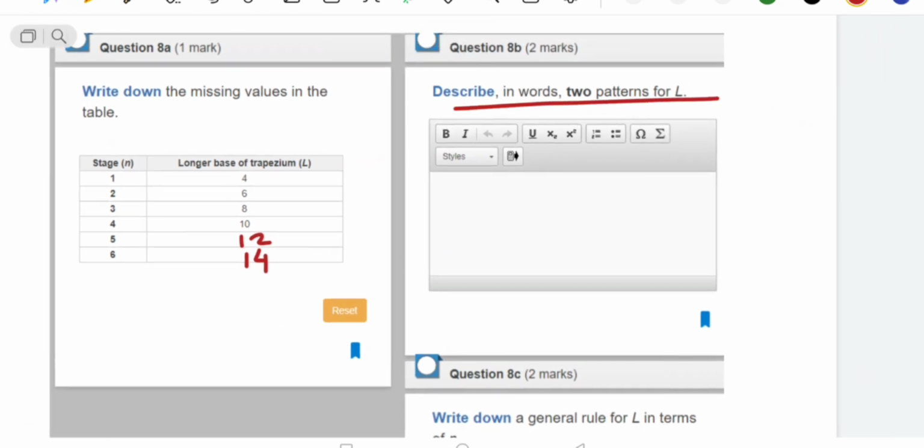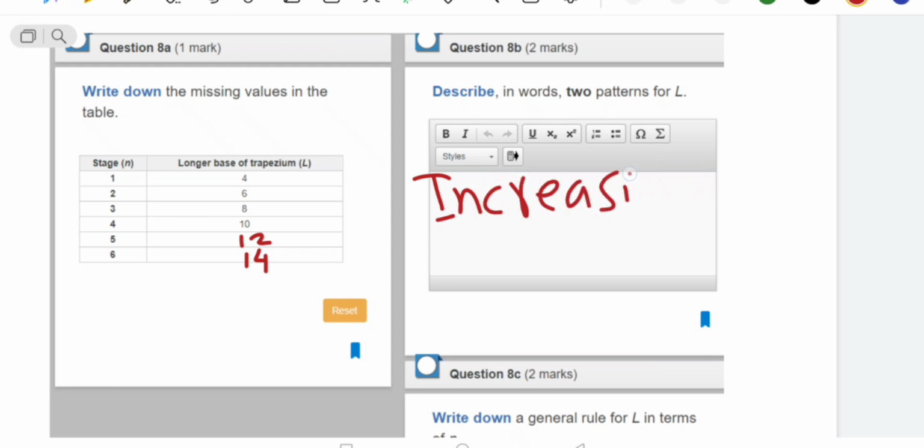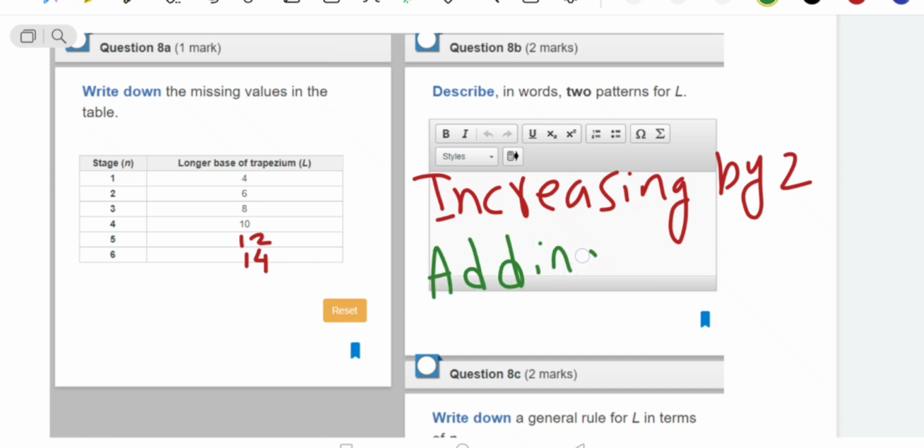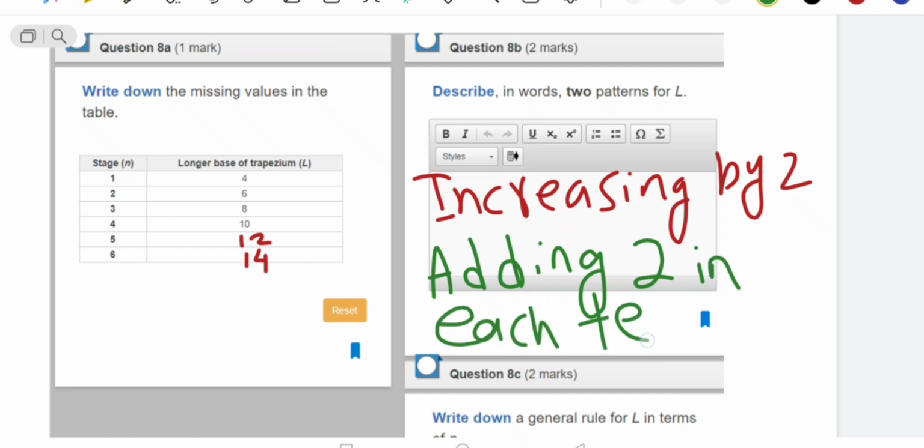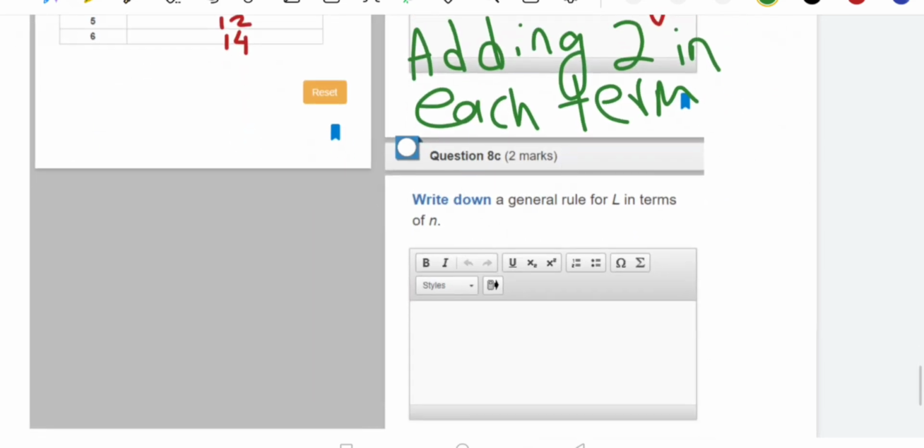The next question: describe in words the pattern for L, for the length. It is very simple, just because it is increasing by 2, or we can say adding 2 in each term. Clear?